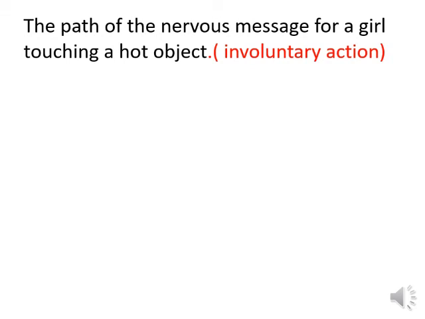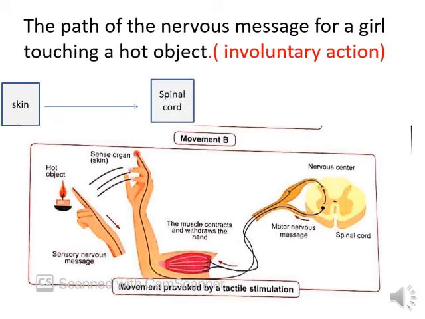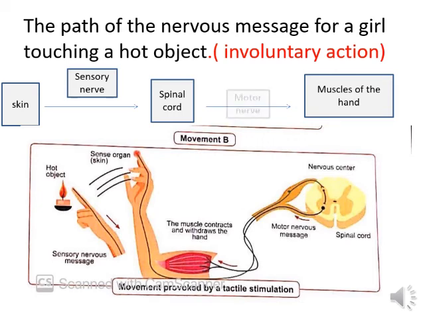Here we have an example about the path of the nervous message for a girl touching a hot object, which is involuntary action. When we touch something hot using our hands, as shown in this figure, the skin, which is the sensory organ, transfers the message to the spinal cord by a sensory nerve, and then to the muscles of the hand by a motor nerve to leave the hand quickly without thinking.